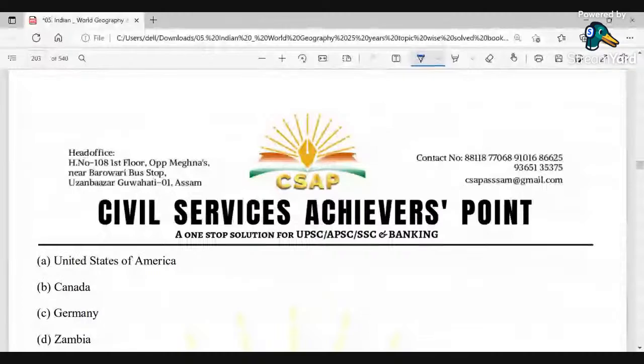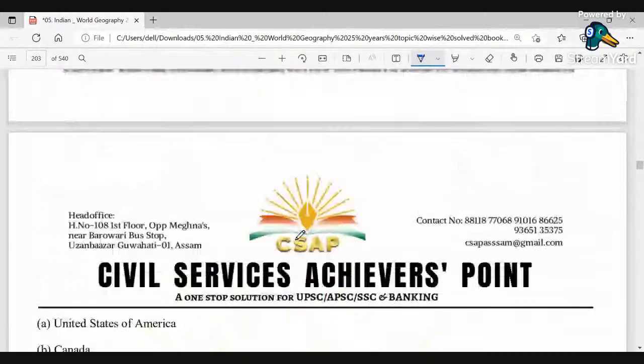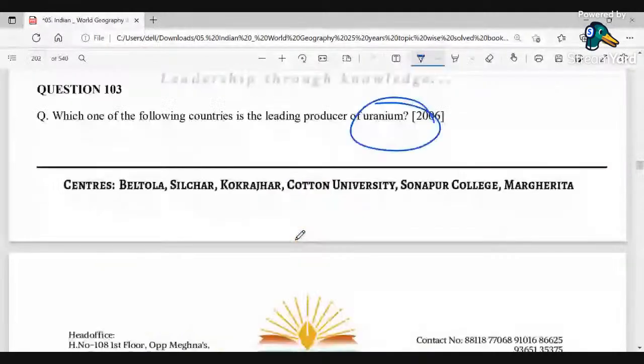Uranium which is enriched into U-235 concentrations can be used as a fuel for nuclear power plants and the nuclear reactors that run naval ships and even submarines. Also it can be used for nuclear weapons. So this is the specification of uranium. So which is the correct option here? It's Canada. So Canada is the leading producer of uranium.